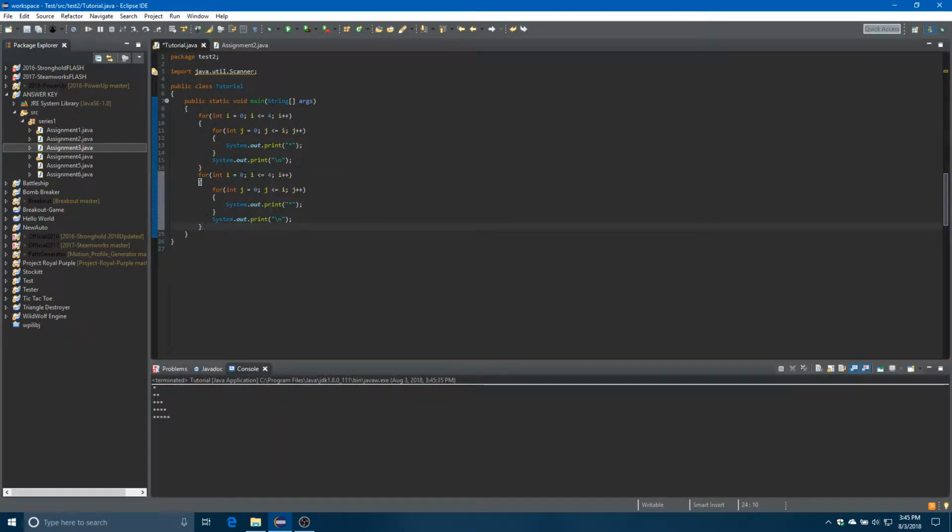So we could do for int i equals 4, i greater than or equal to 0, i minus minus, and j minus minus.